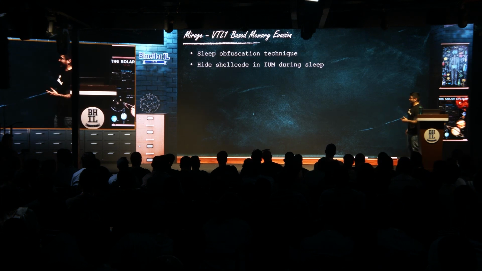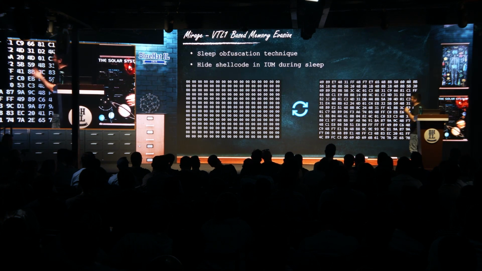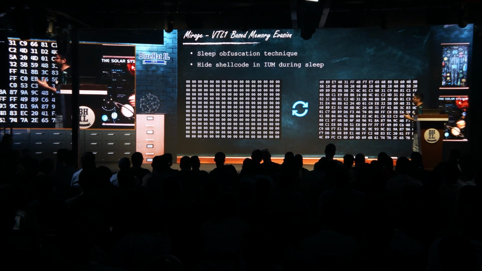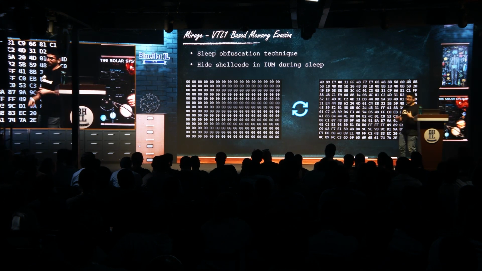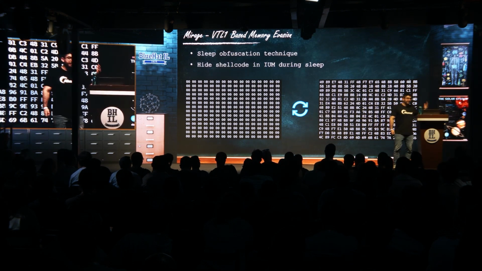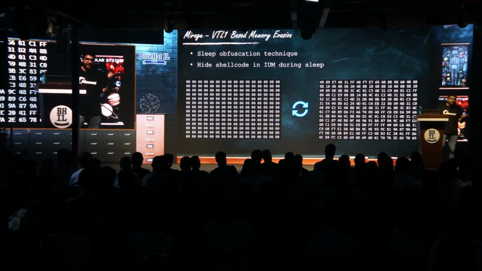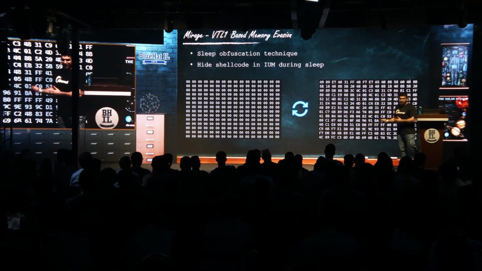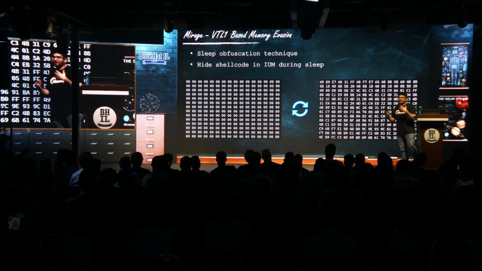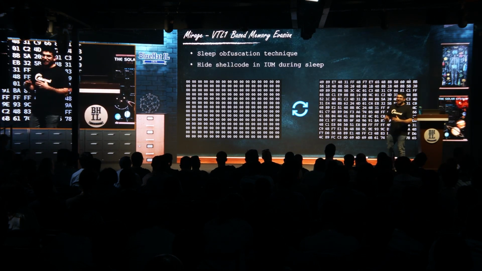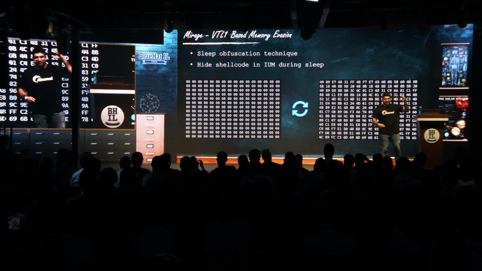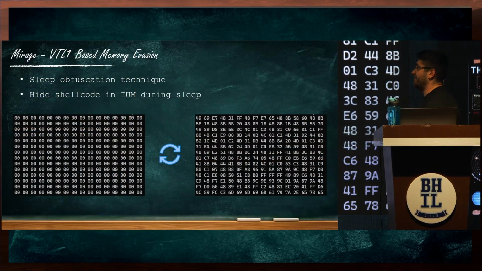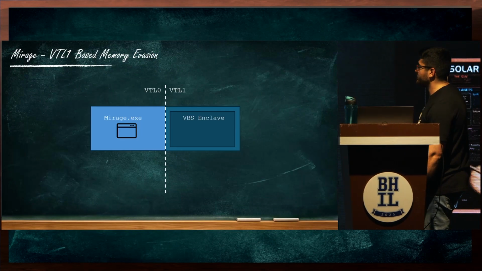The idea that I had here was to hide the shellcode, the payload of Mirage, during sleeping in isolated user mode, in the enclave. Other sleep obfuscation techniques do things like encrypting a shellcode or turning it non-executable. But even when they do that, it improves evasion, but at the end of the day, their payload can still be accessed. If we seal our data within an enclave, nothing can touch it. So this is a significant improvement.